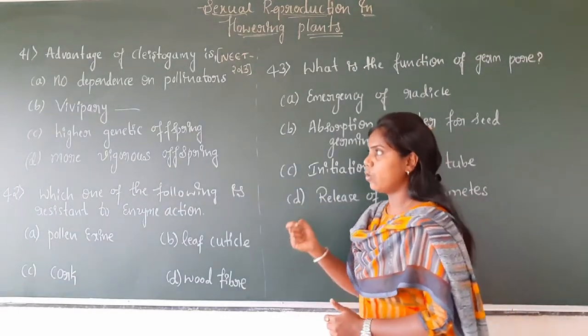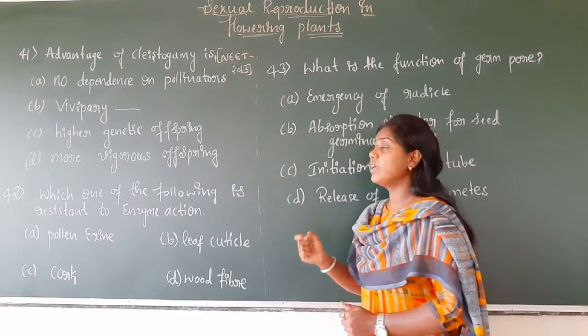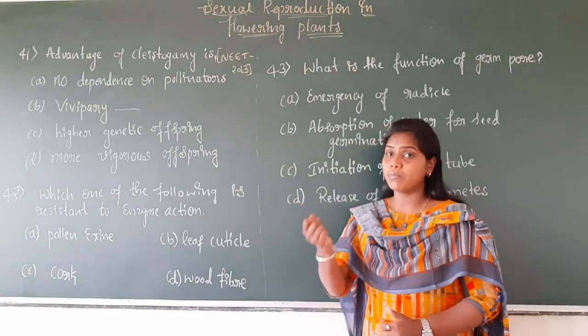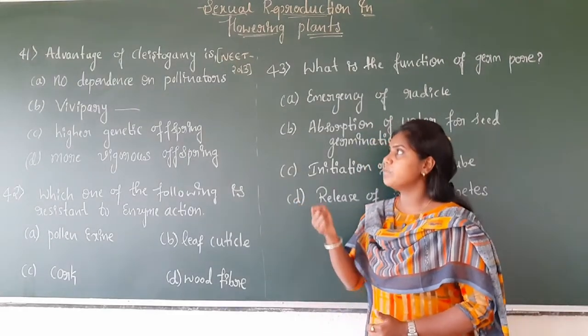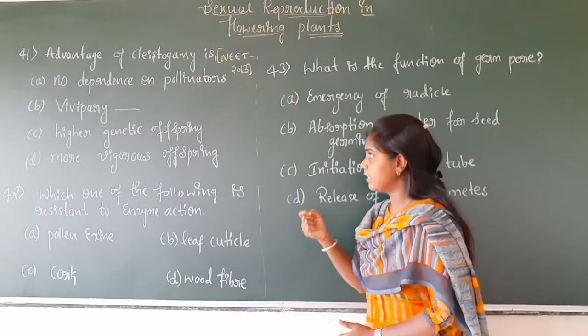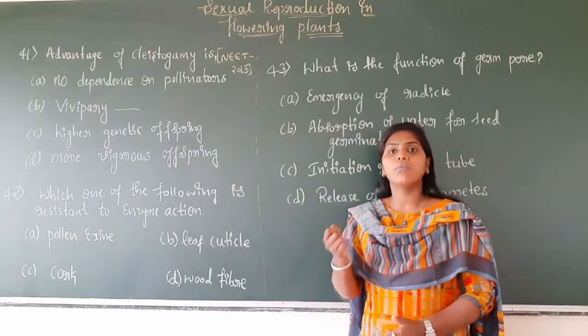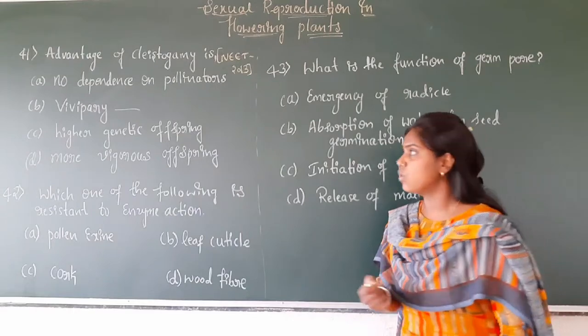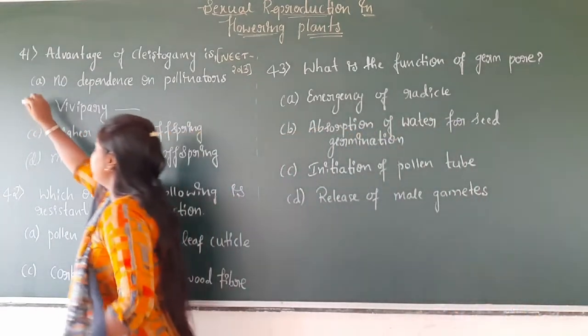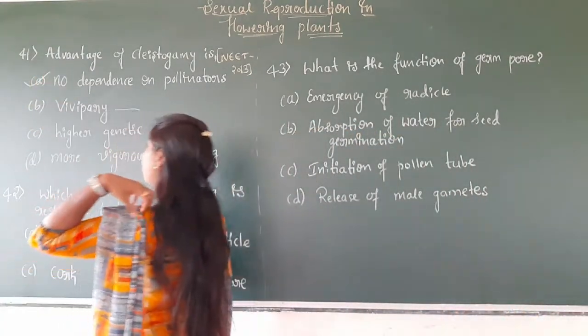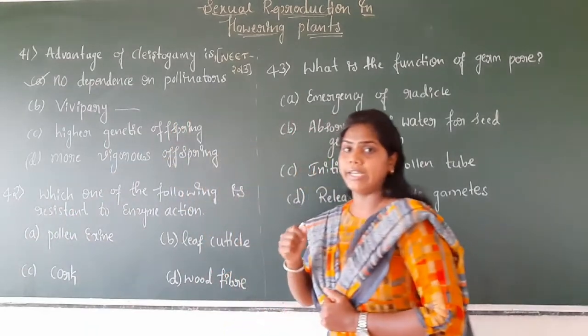Obviously there is no need of pollinators to make pollination, because self pollination takes place in cleistogamous flowers, which is autogamy. So the correct option is option A, no dependence on pollinators.